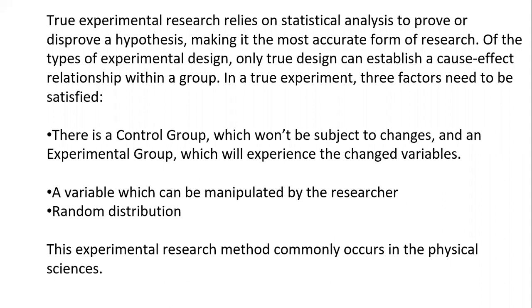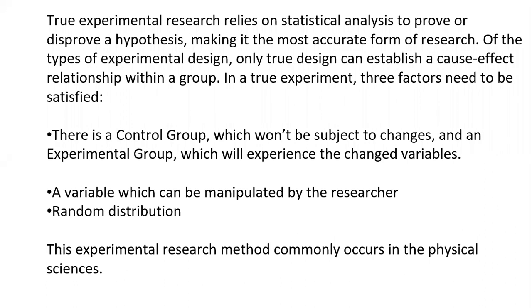Of the types of experimental design, only the true design can establish a cause and effect relationship within the group we are studying or analyzing, or the population. In a true experiment, three factors need to be satisfied. These are the most important ones. There is a control group, which won't be subject to changes, and an experimental group, which will experience the changed variable. So one is the control group and another one is the experimental group.